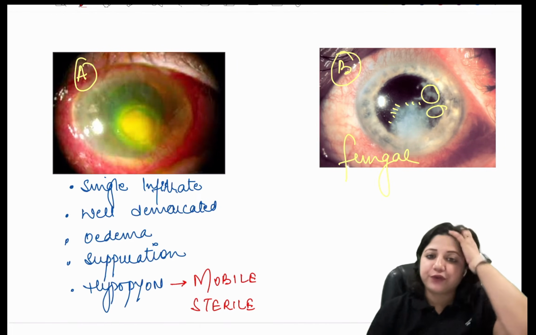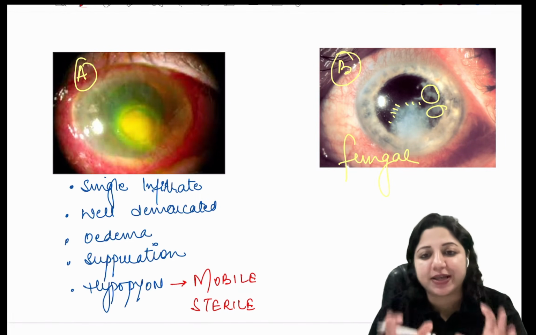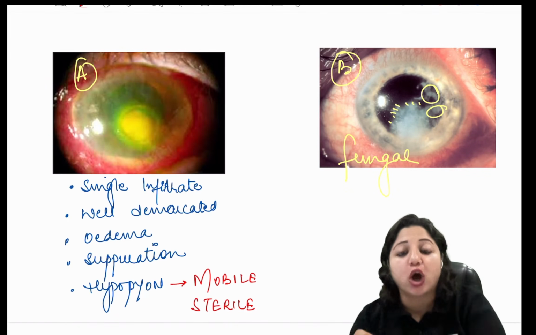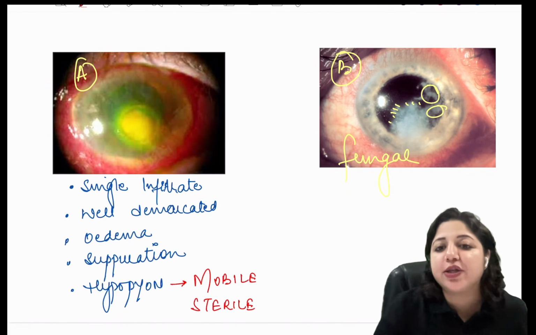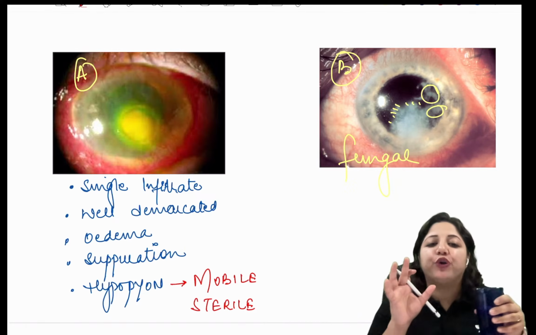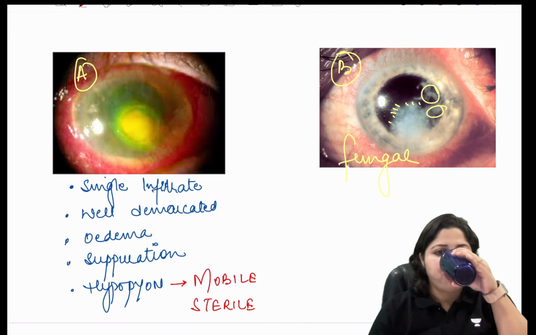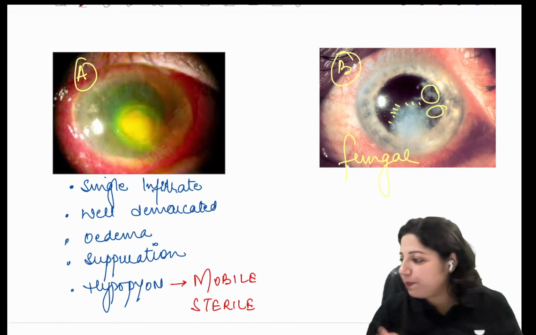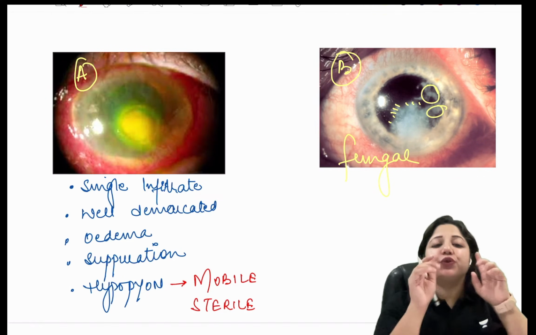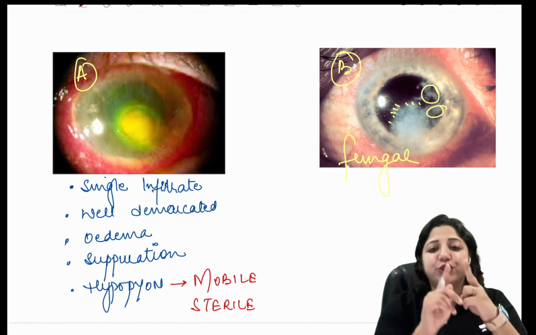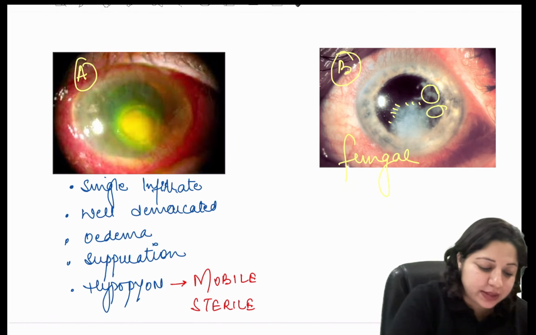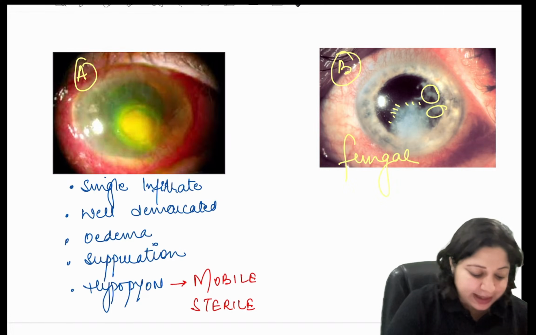So do you get that difference? So in fungus, you have a fixed hypopyon and it is non-sterile. Whereas the bacterial corneal hypopyon would be mobile and sterile. Okay, so you have a single infiltrate where there is suppuration. So here if you see, there is a single infiltrate, there is suppuration, there is pus.